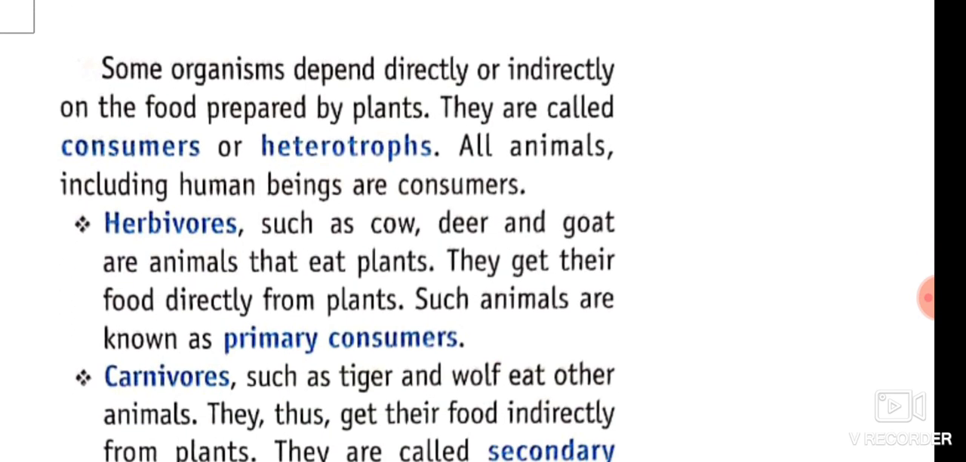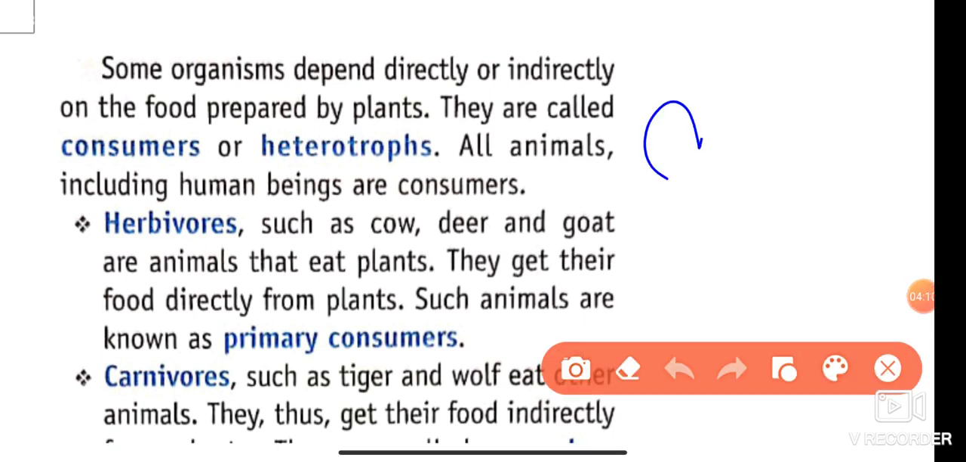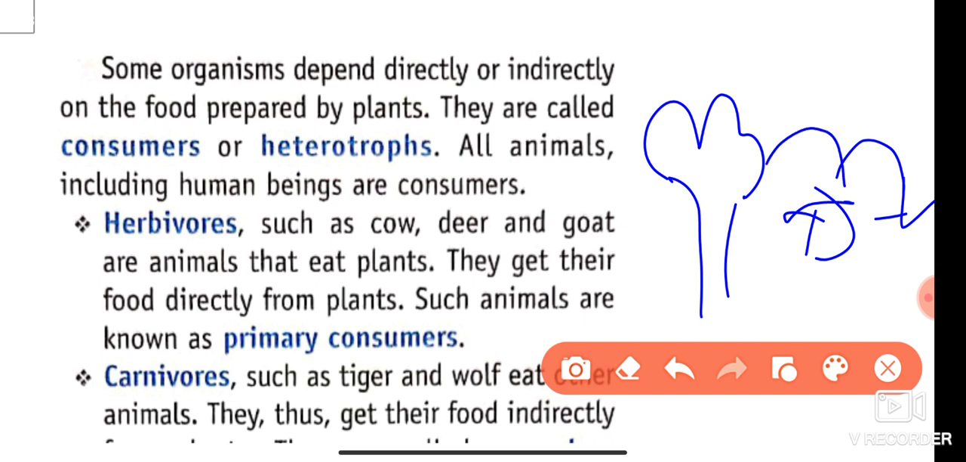Some organisms depend directly or indirectly on the food prepared by plants. How does this happen? Suppose there are trees. The deer depends on trees and the lion depends on the deer. So the deer depends directly on plants for food, but the lion depends indirectly on plants for food.